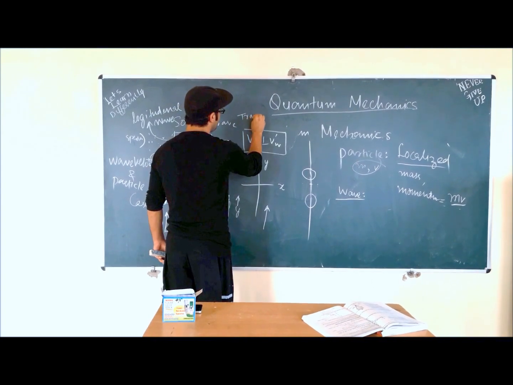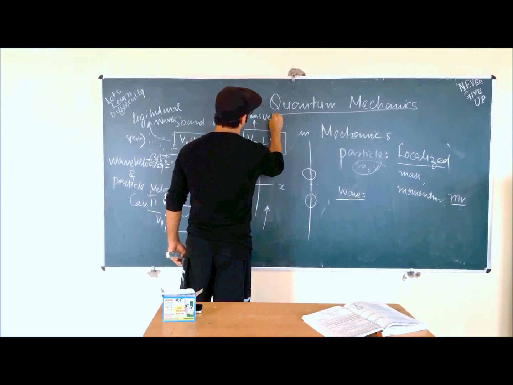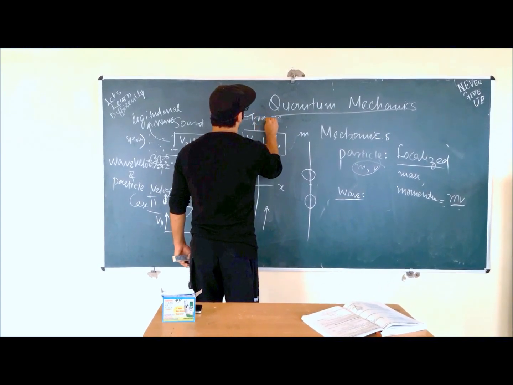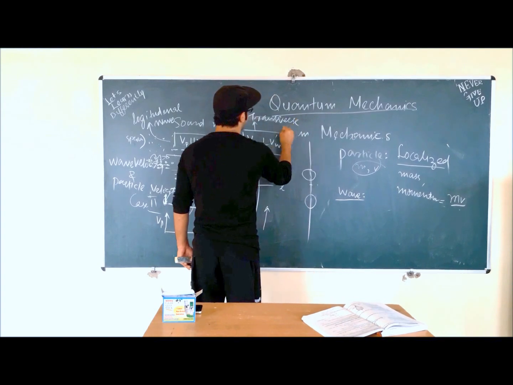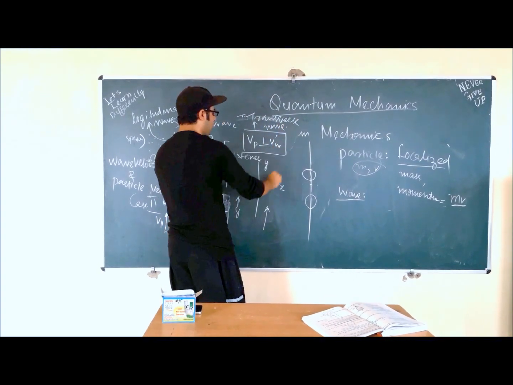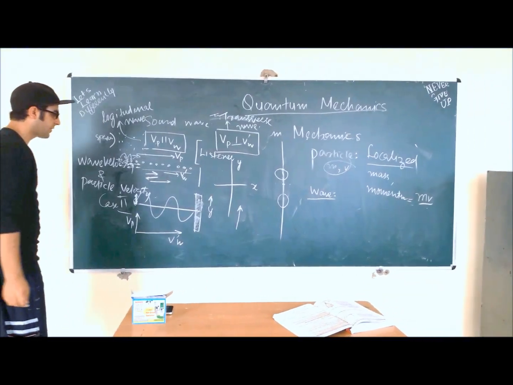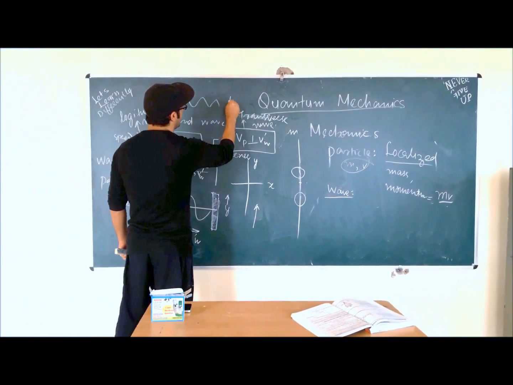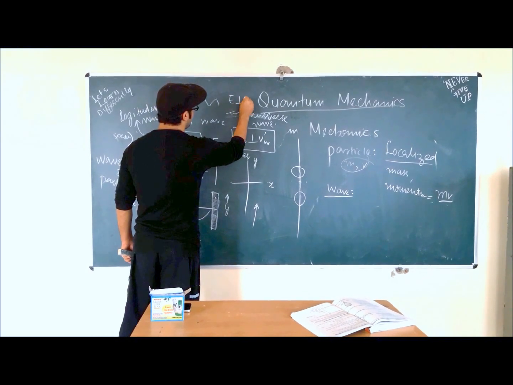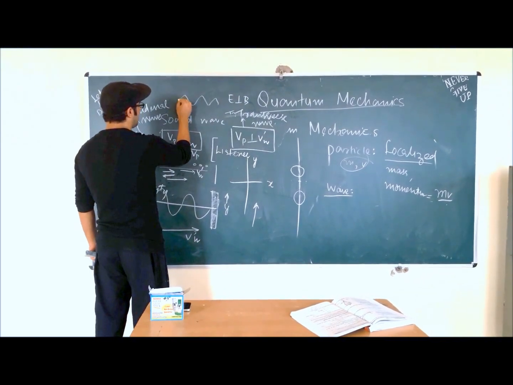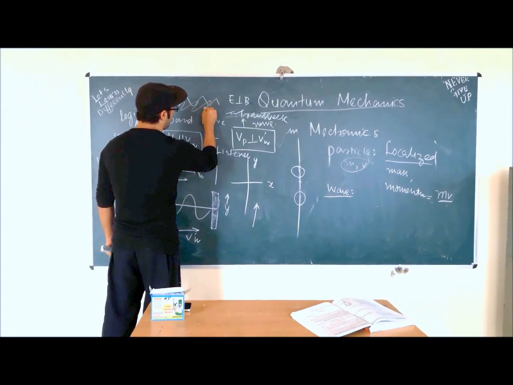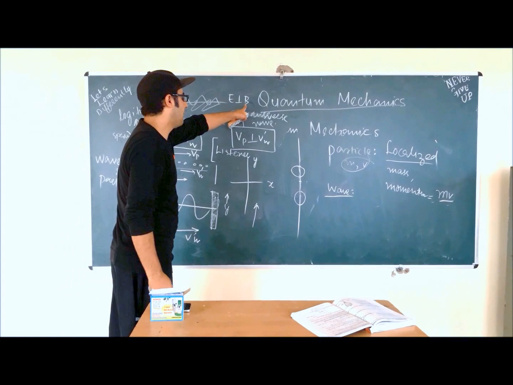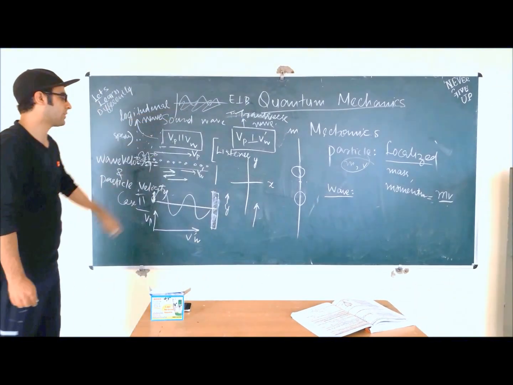Transverse wave. An electromagnetic wave is also a transverse wave. Why is it a transverse wave? Because the wave velocity, and the electric field is perpendicular to the magnetic field. For example, this electric field and magnetic field will be in this way. So the electric field will be perpendicular to the magnetic field. So light is also a transverse wave.